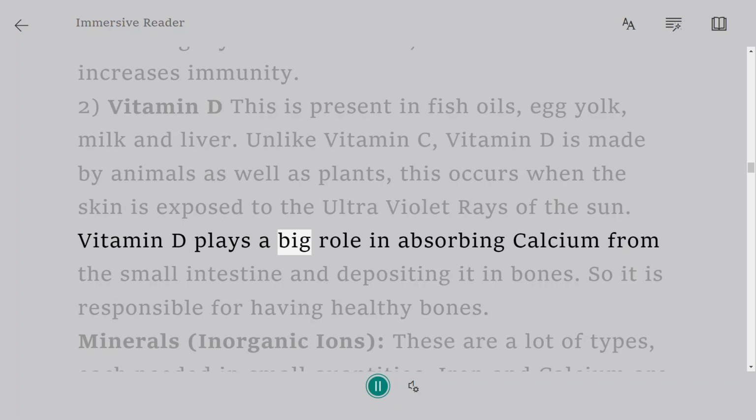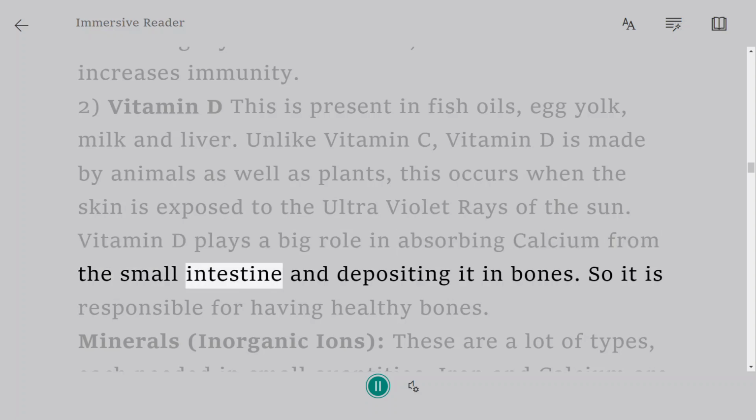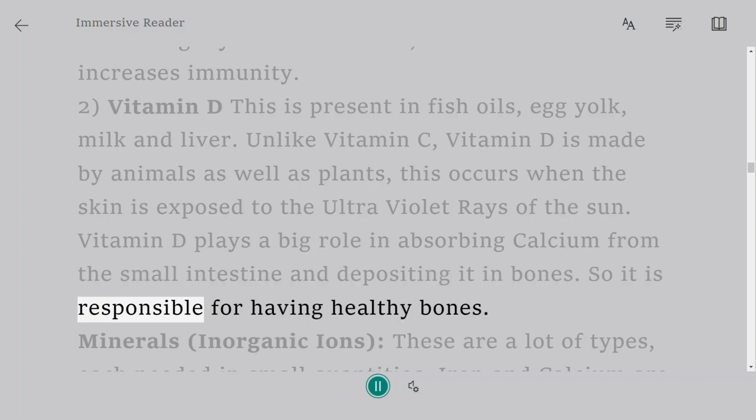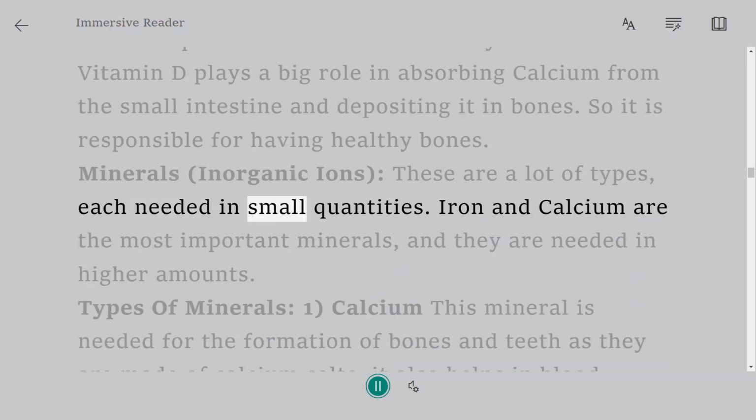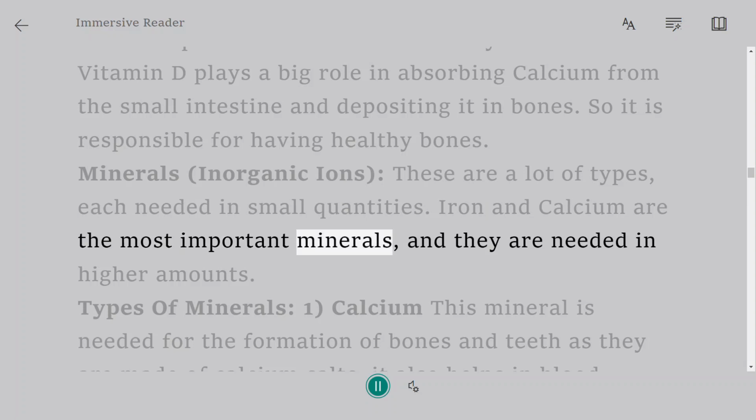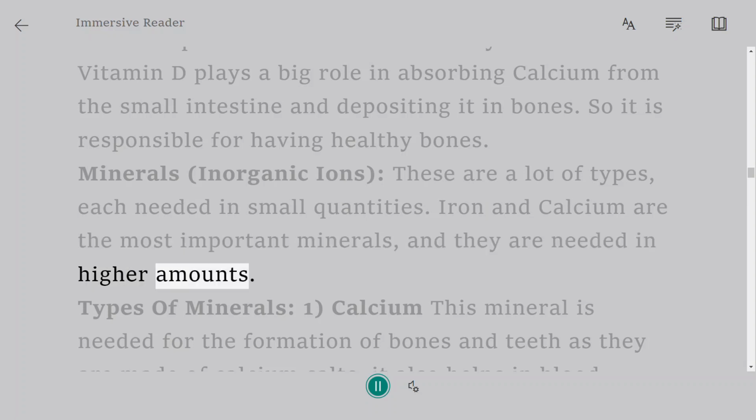Vitamin D plays a big role in absorbing calcium from the small intestine and depositing it in bones. So it is responsible for having healthy bones. Minerals are inorganic ions. There are a lot of types, each needed in small quantities. Iron and calcium are the most important minerals, and they are needed in higher amounts.